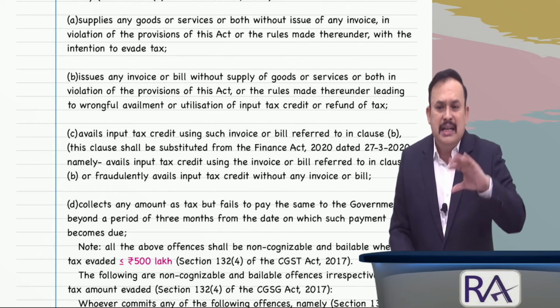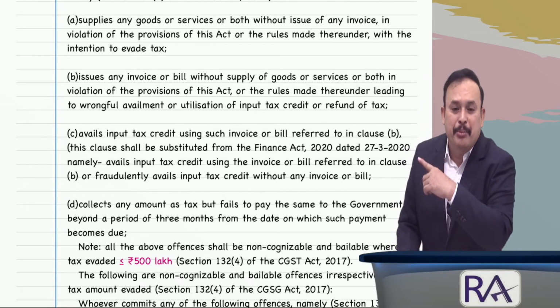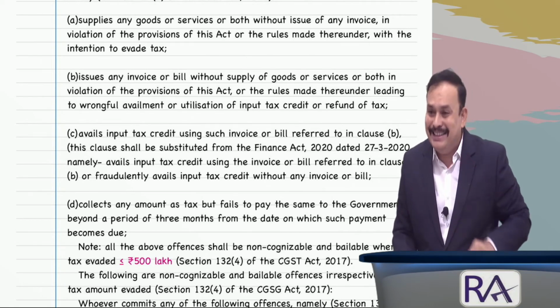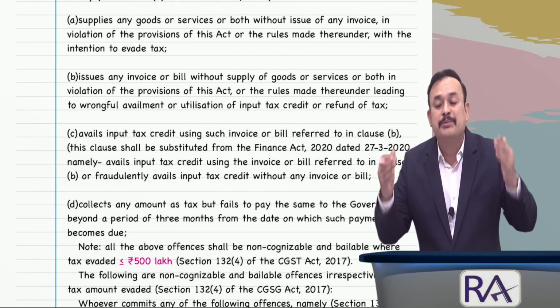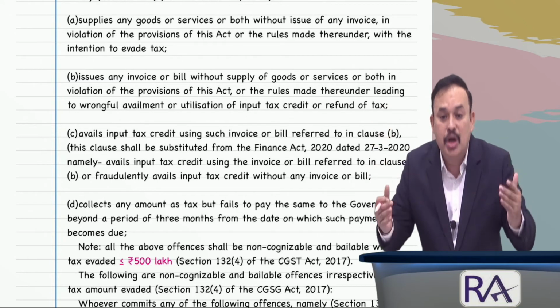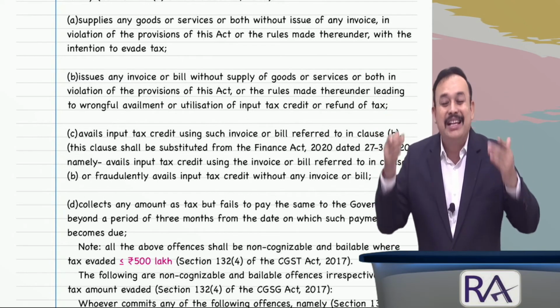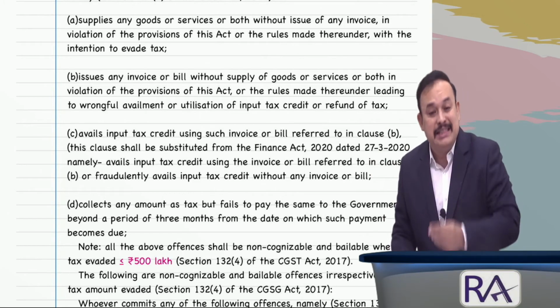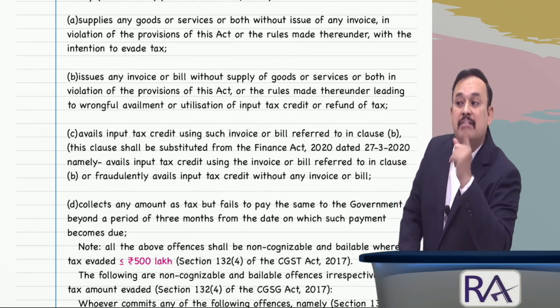Class D, collecting the tax but not paying it to the department for a period of more than 3 months from the due date. In all of class A, class B, class C, class D of section 132 subsection 1, where the tax evasion is more than 500 lakhs, section 132 subsection 5 says that it is a cognizable offence, a non-bailable offence.